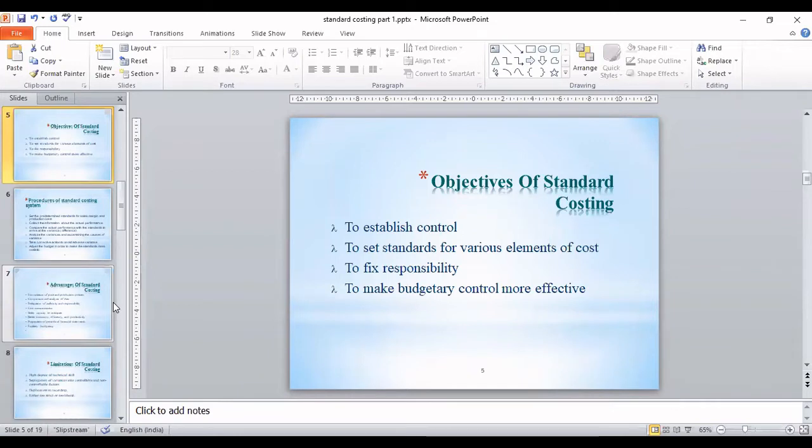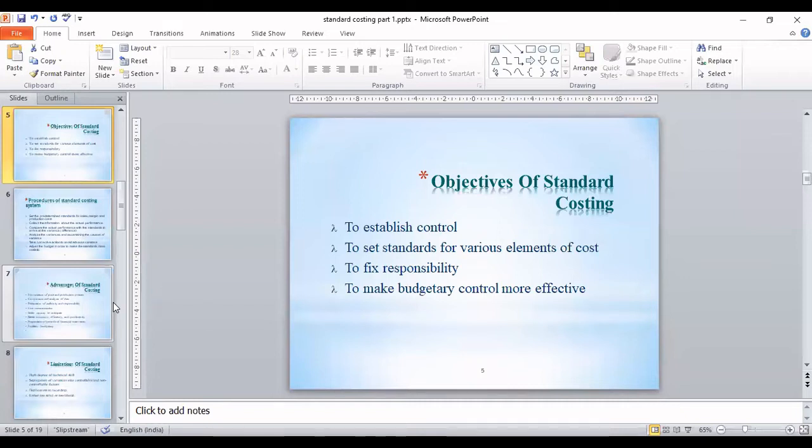You're not able to control the workers or the material, so your product may remain incomplete, or you may end up in a situation where you're not able to deliver goods to the customers. So to establish a good control system, you have to use standard costing.